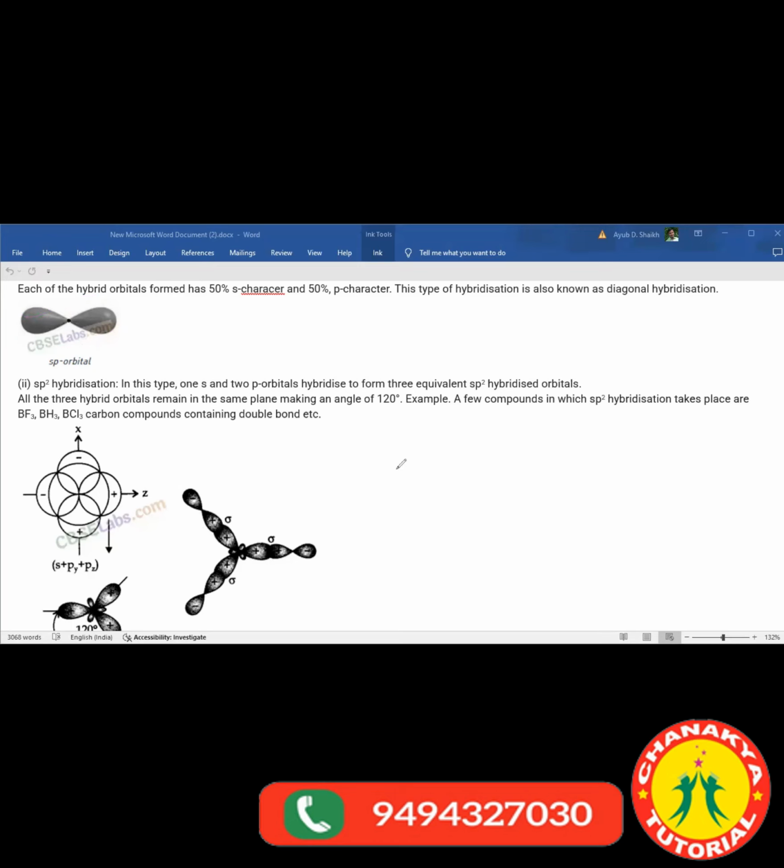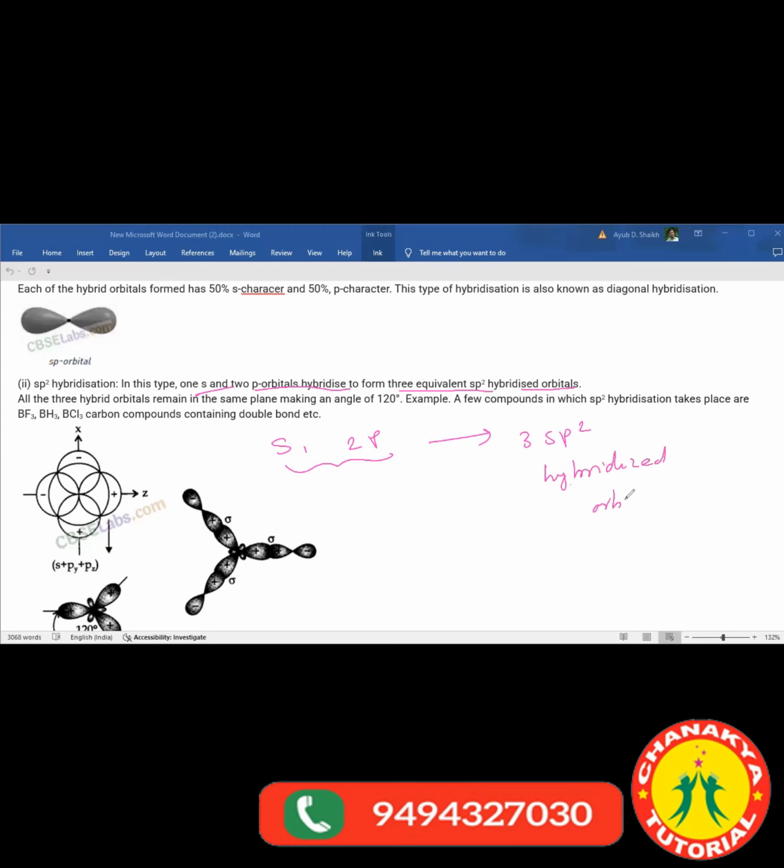Now see next, sp2 hybridization. In this type, one s and two p orbitals hybridize to form three equivalent sp2 hybridized orbitals. How many orbitals take part in this? One s and two p, so there are three. So it will generate three sp2 hybridized orbitals.